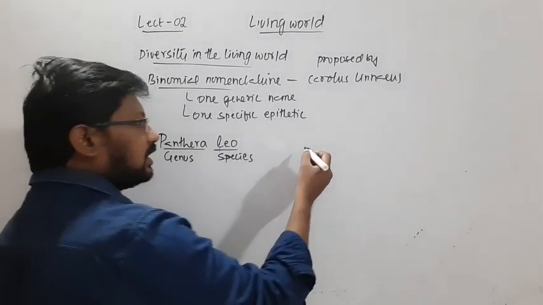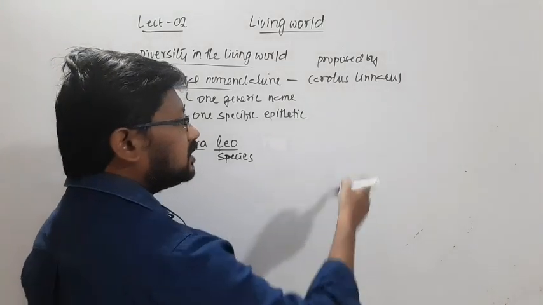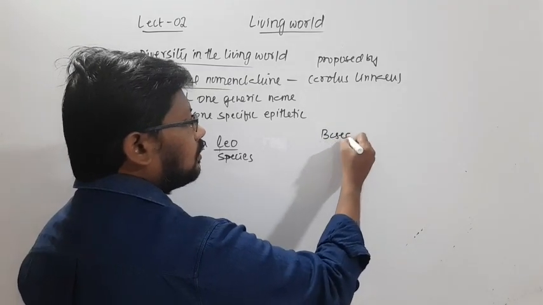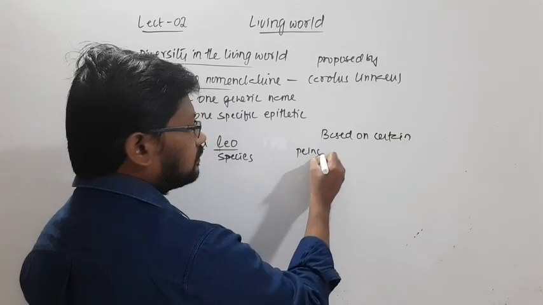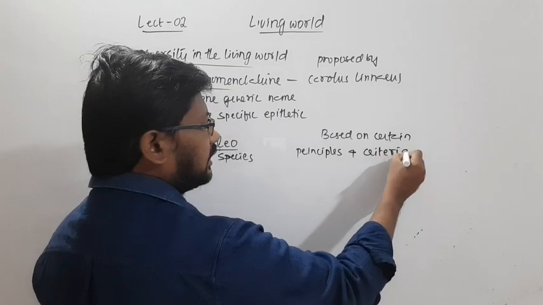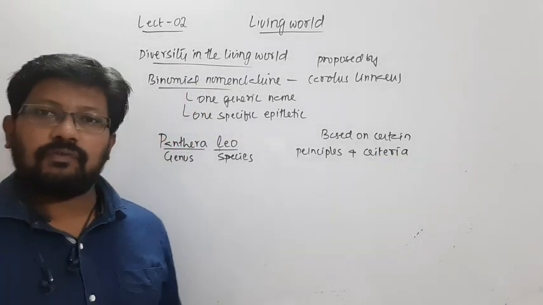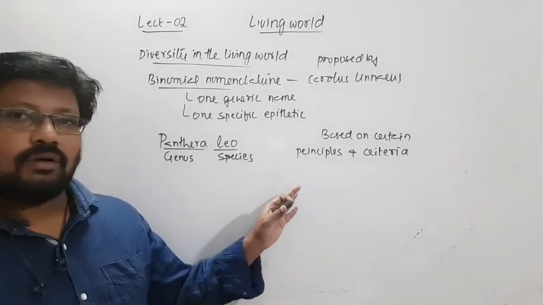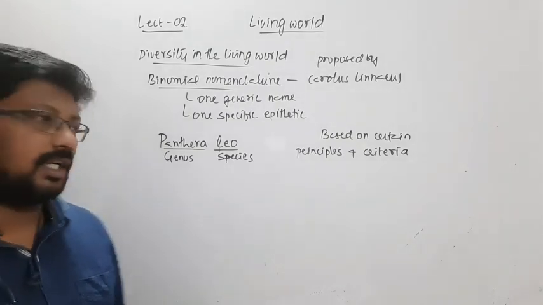These scientific names are given based on certain principles and criteria. There are certain rules and regulations that one has to follow, and based on that we give scientific names to organisms.